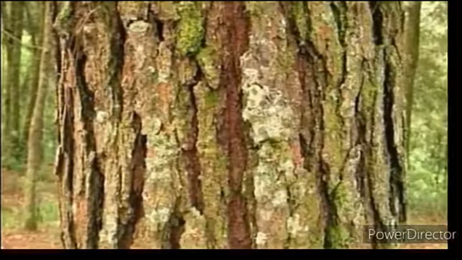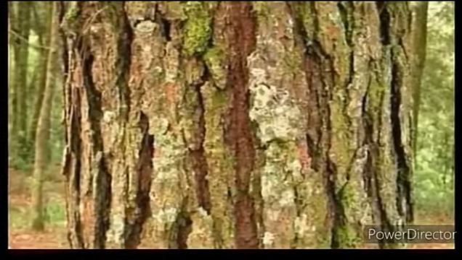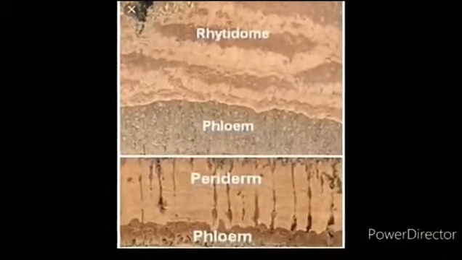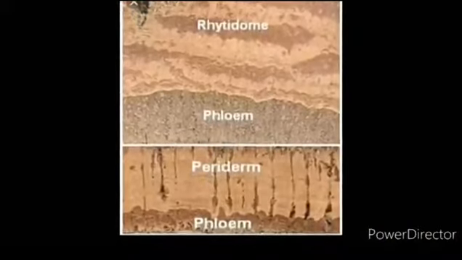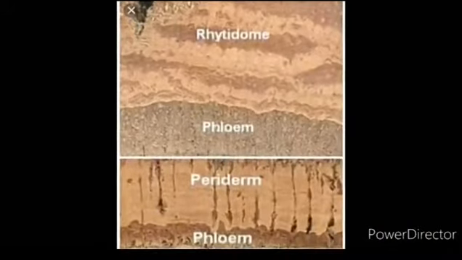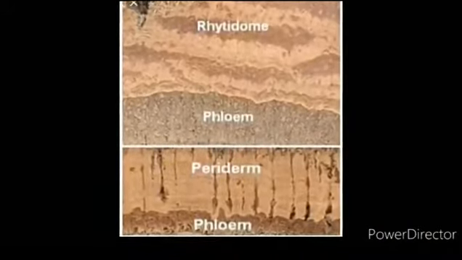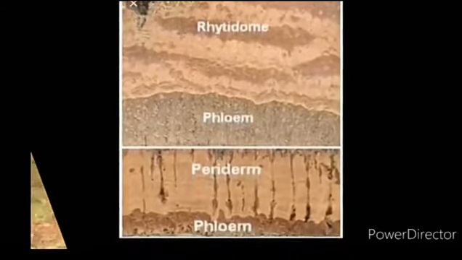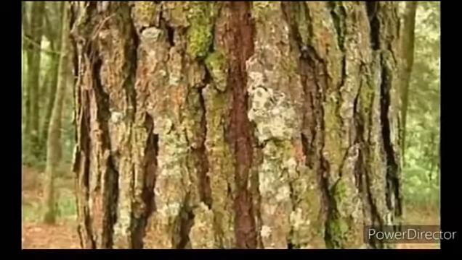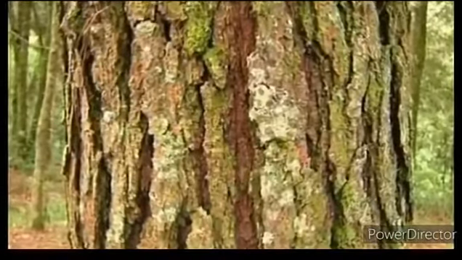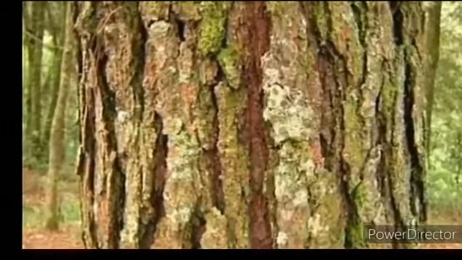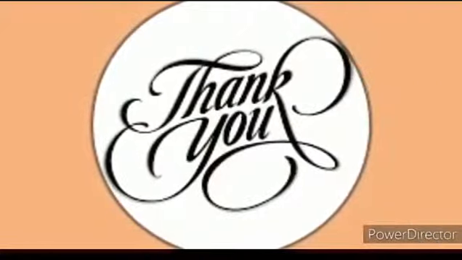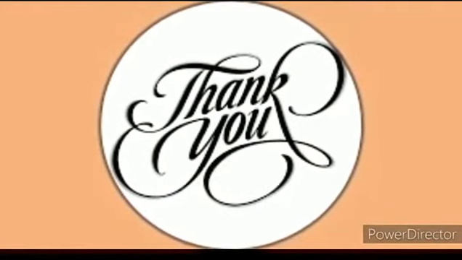Next, we see the term rhytidome. It is the structural defense by plants against fire. The outer bark of trees, which extends to the last formed periderm, is called rhytidome. It is composed of multiple layers of suberized periderm, cortical layer and phloem tissues. It protects the stem against fire, water loss, invasion of insects and prevents infections by microorganisms.